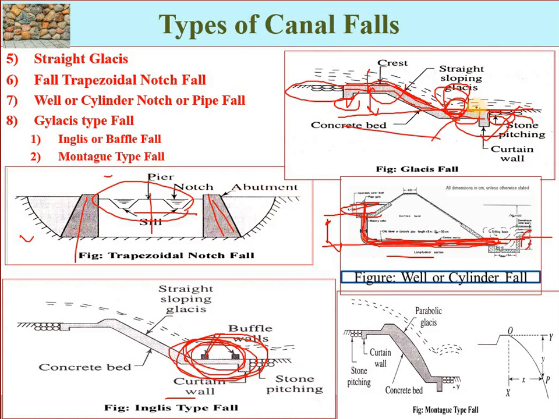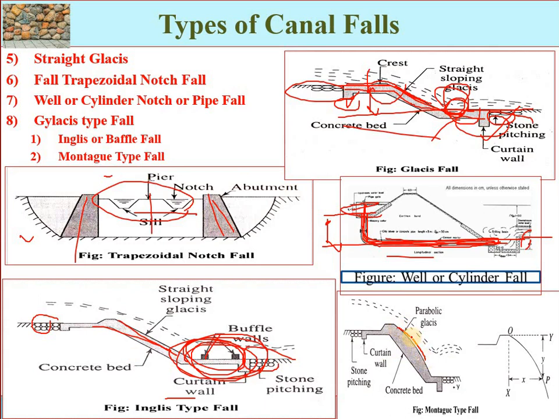Here the glacis is a straight sloping glacis, but a baffle wall is provided in the downstream floor for the dissipation of the energy. The main body of this glacis is made from concrete, and again here stone pitching or stone masonry is provided. In the Montague type fall, again here we have some parabolic surface.